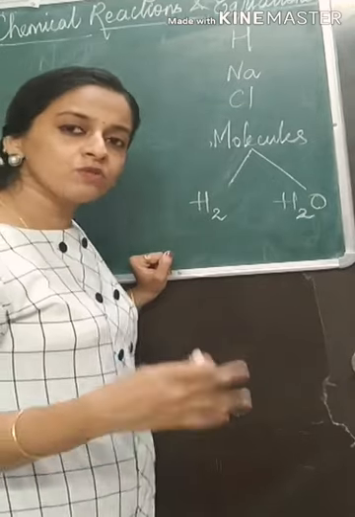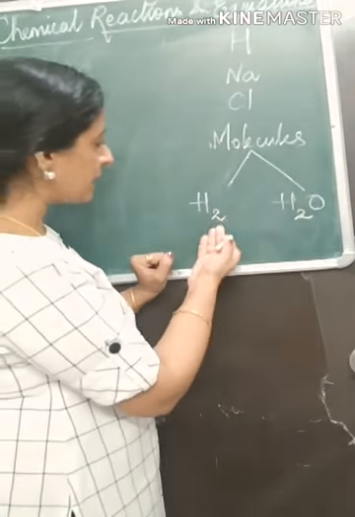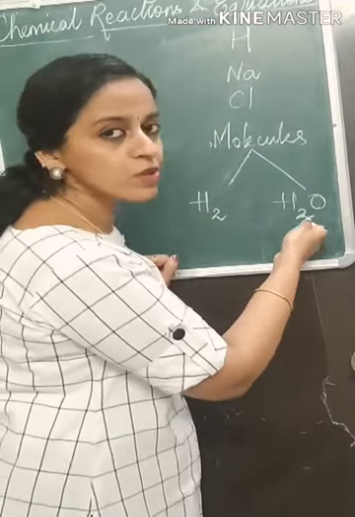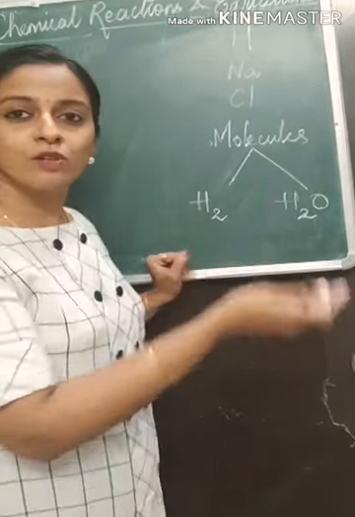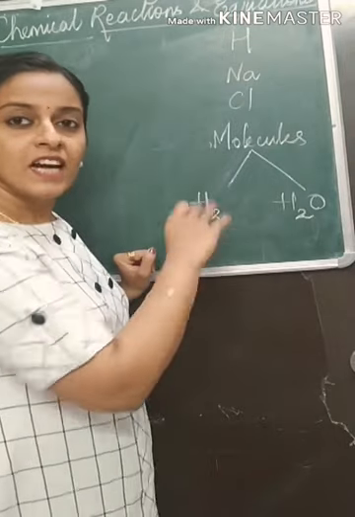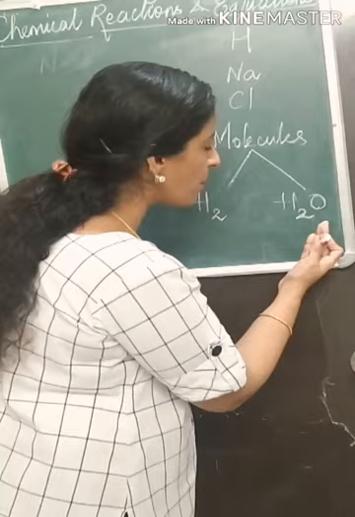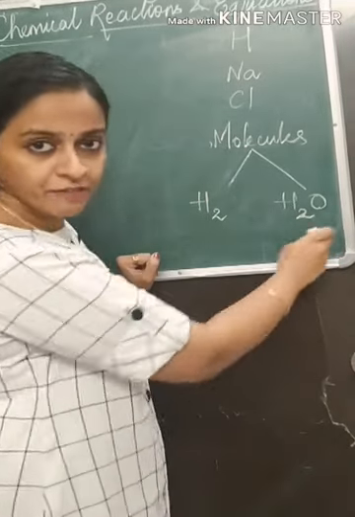So you understood the difference between molecules of elements and molecules of compounds. In molecules of elements, the atoms are same, whereas in molecules of compounds, the atoms are different.